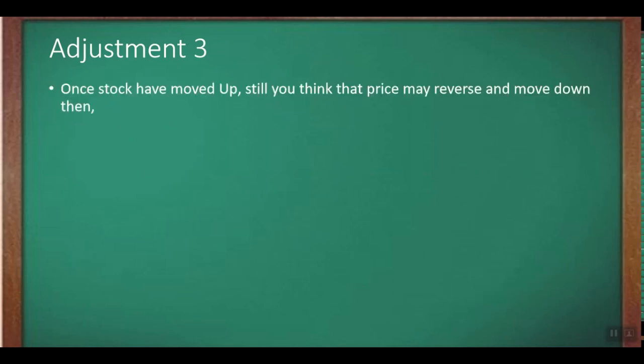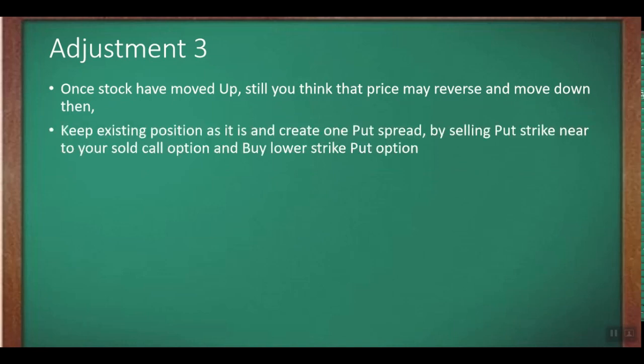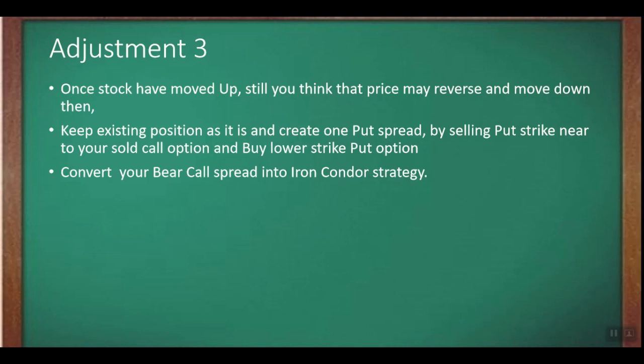And adjustment 3 is, once the stock has moved up, if you still think that the price may reverse and move down, then keep your existing position as it is and create one put spread by selling the put strike near to your sold call option and buying one lower strike put option. In this way you are converting your bear call spread into an iron condor strategy. If you are a newcomer to options and have no idea about the iron condor, we can look into it in future videos. Right now, assume that we are doing some adjustments and converting our bear call spread into an iron condor strategy.